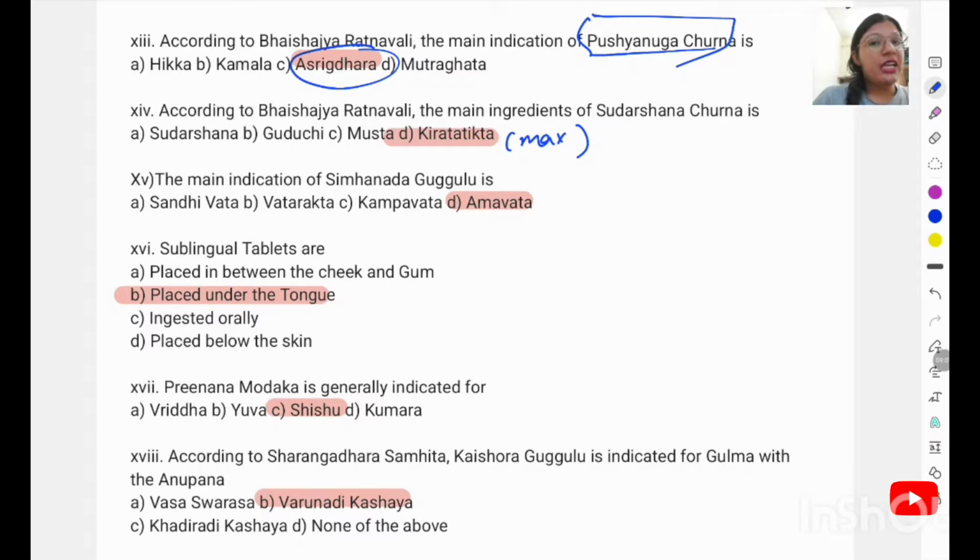According to the Bheshajya Ratnavali, the main ingredient of Sudarshana Churna is Kirata Tikta. Like in Arogya Vardhani the whole composition is Kutuki, in Sudarshana Kirata Tikta is taken, that is the maximum proportion. The main indication of Simhanada Guggulu is Amavata, and there are only 4 ingredients.